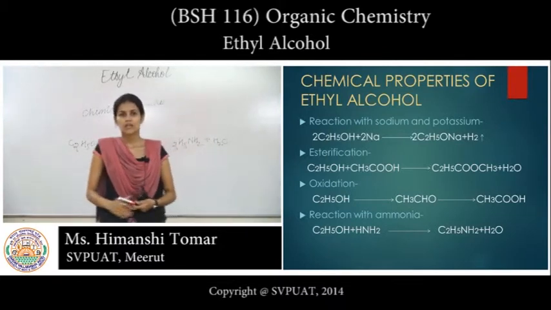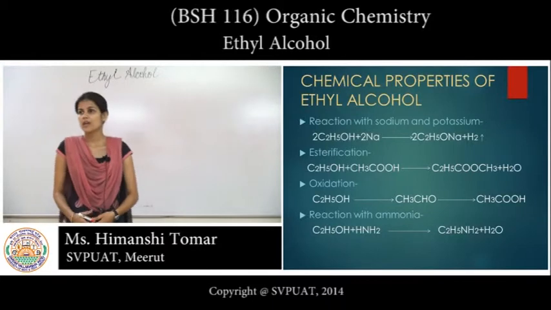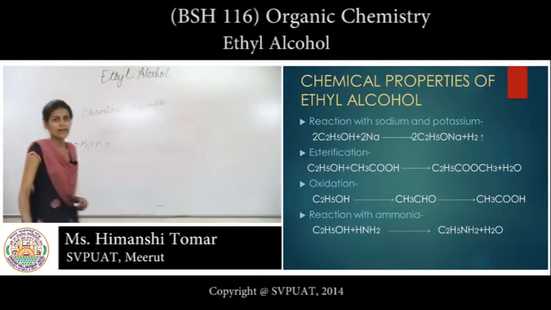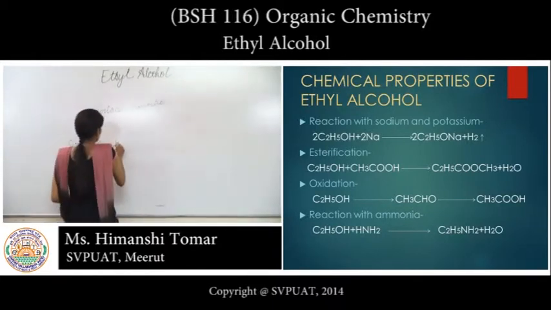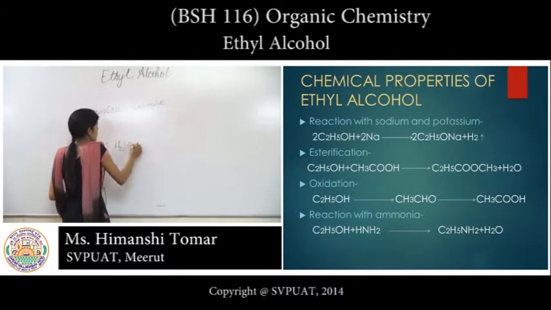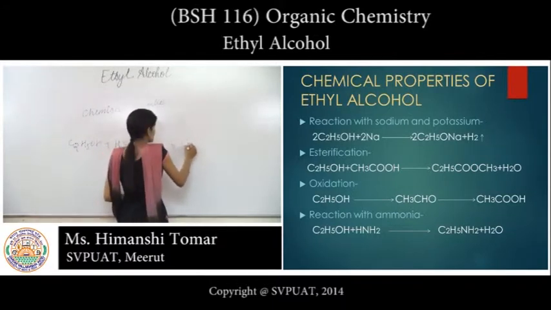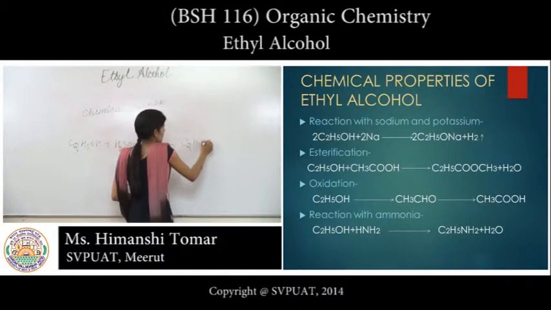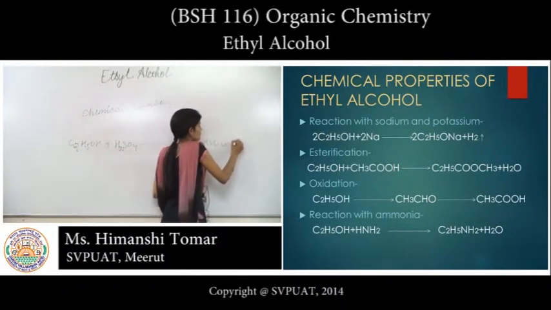Next, the reaction with sulfuric acid. If ethyl alcohol reacts with sulfuric acid H2SO4, it gives C2H5HSO4 plus water.